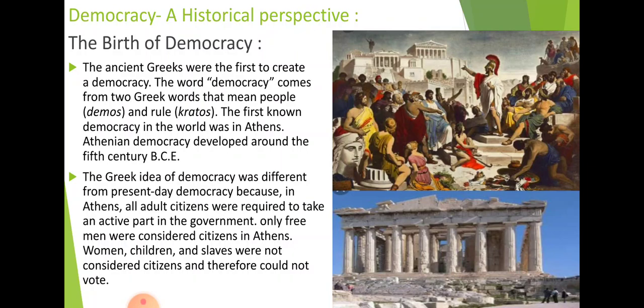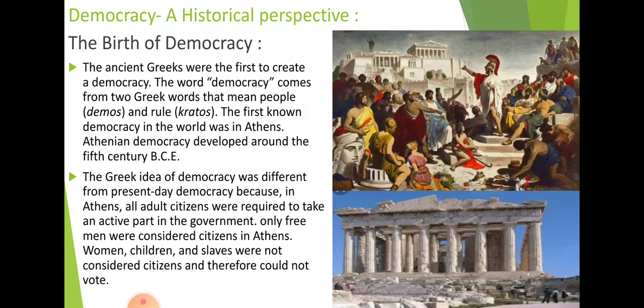Not exactly this form of government was present in Greece, but some features present in Greece are relatable to democracy. So let us see what was present in Greece.